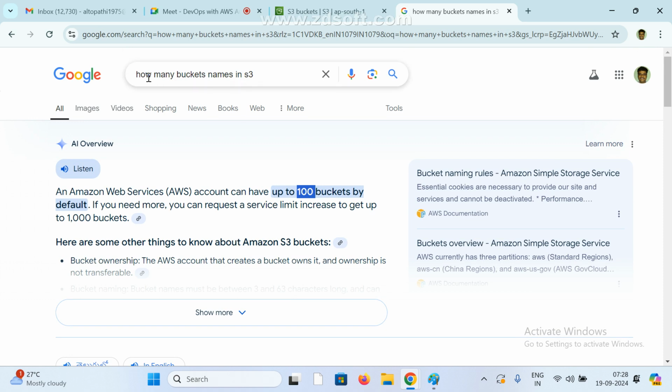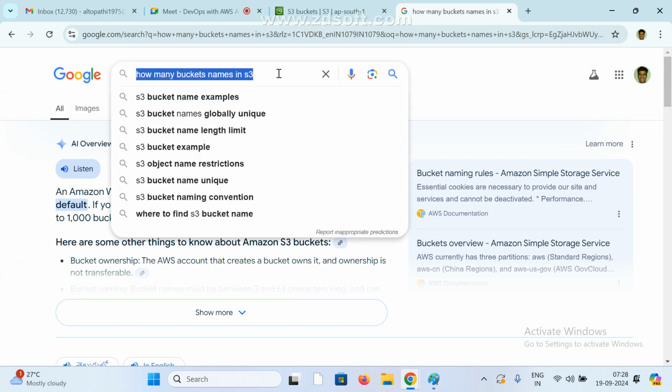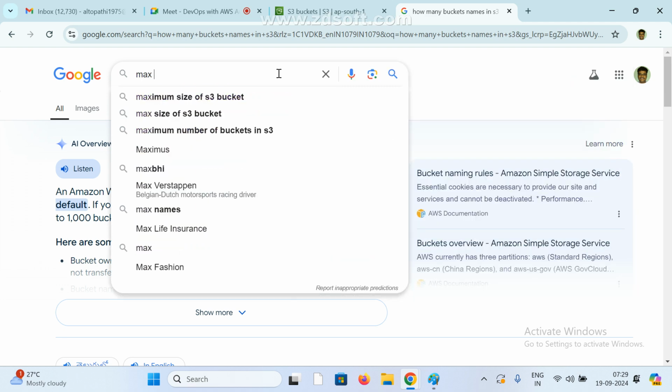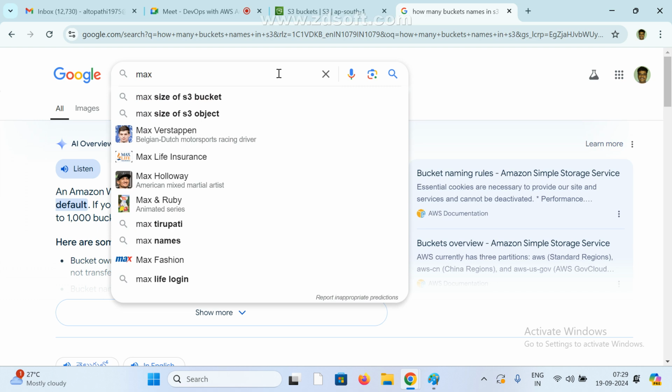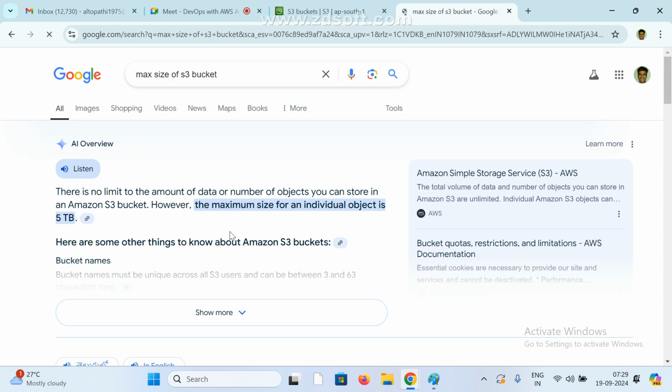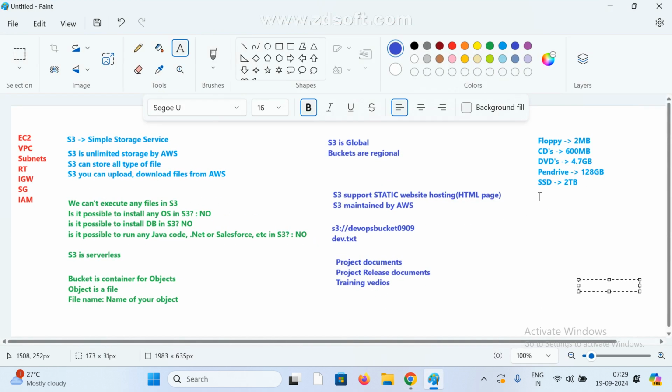And by default, how much space also? They asked this many times. What is the maximum size of an S3 bucket? Maximum we can store 5 TB. This is important. If you want to store any file here, the default bucket names limit is 100, right?